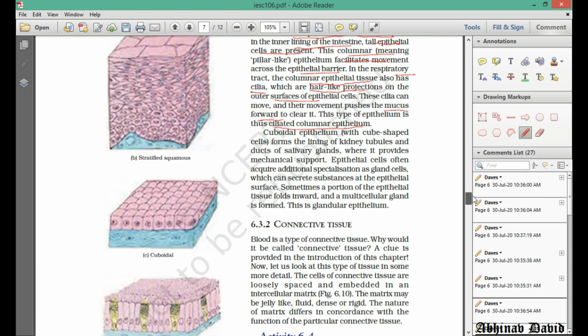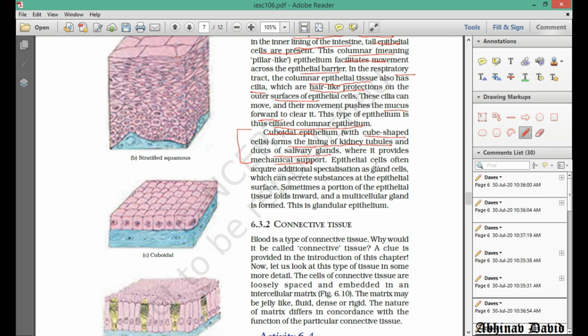Okay, mucus is a protective substance which is present in our digestive system as well as in our respiratory system, and it traps microorganisms, bacteria, virus. Okay, then we have cuboidal epithelium. Cuboidal means cube shaped cells, and they form the lining of the kidney tubules and ducts of salivary glands, where they provide mechanical support, and their main function is secretion and absorption. Already I have told you.